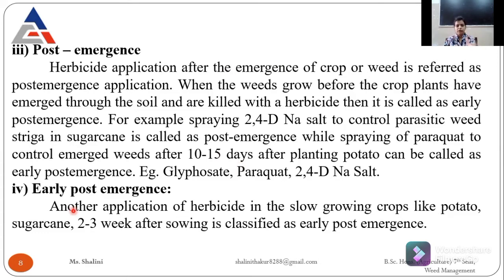Then the last one is early post-emergence. This is used for slow growing crops like potato and sugarcane. They are kind of annual-perennial crops, like sugarcane, which we cut down after more than 2 seasons, a 1 year crop. So what we are doing is giving an early post-emergence herbicide application to these kinds of crops.